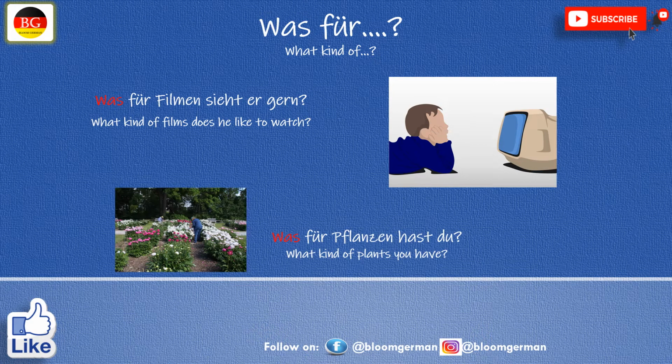Next question is: Was für Pflanzen hast du? What kind of plants do you have? Now I want to give the answer. I have flowering plants. Now the answer can be: Ich habe blühende Pflanzen. I have flowering or blooming plants.